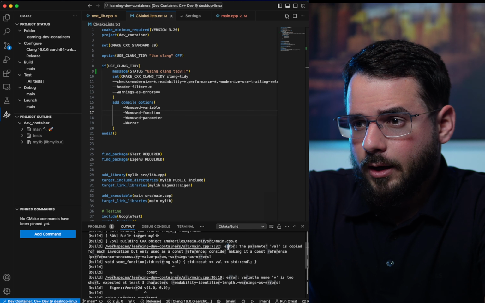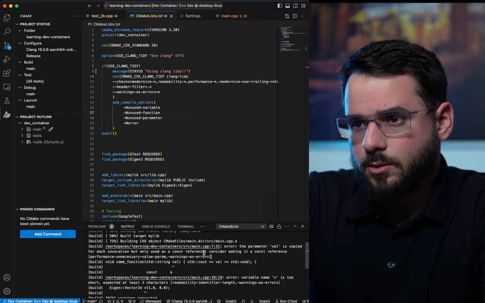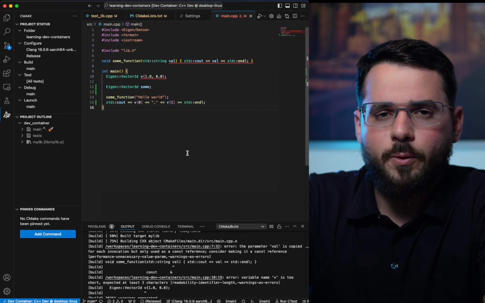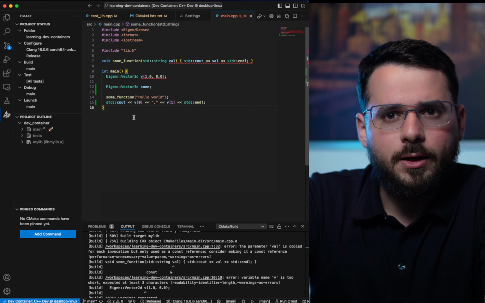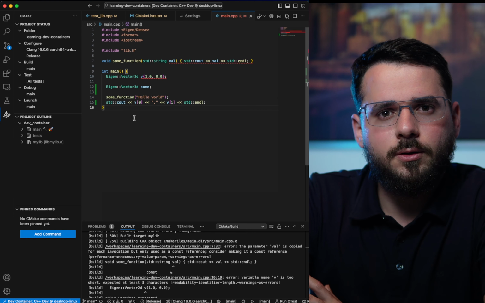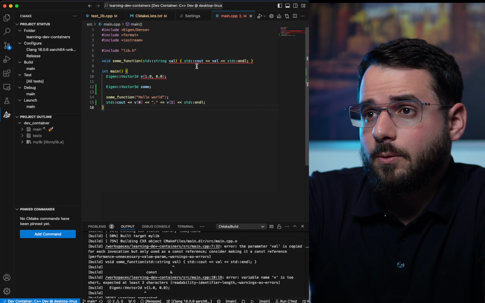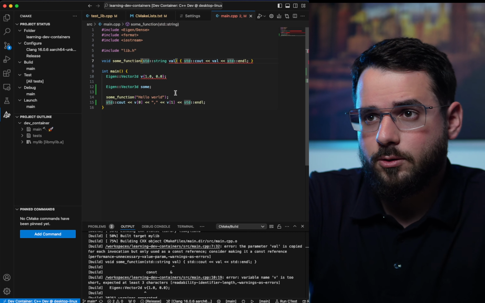Look at this. Error: parameter val is copied for identification, but uses a const reference. Consider making the const reference. Let's have a look. So without Clang-tidy, this code will compile fine, but when I turn this on, it's complaining, which is a good thing, because I want to make good code. I want to see this linter doing its job.